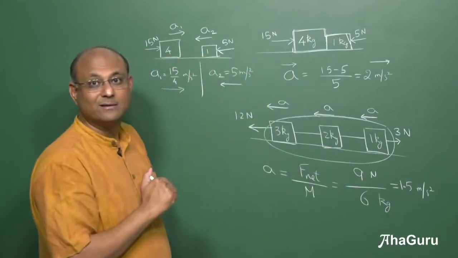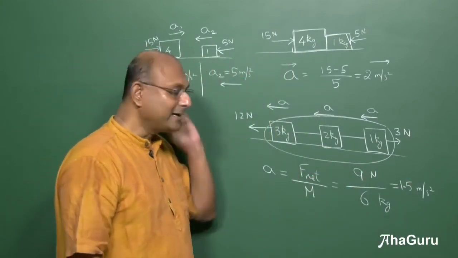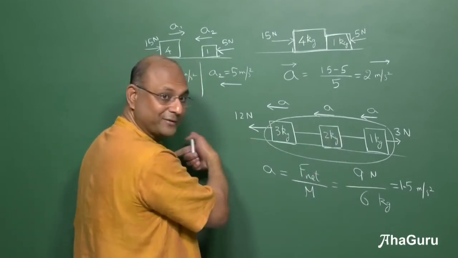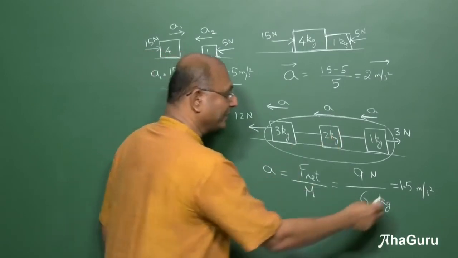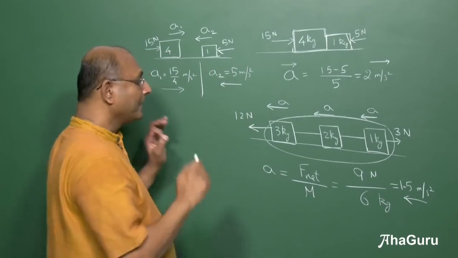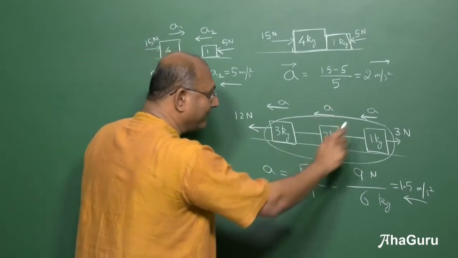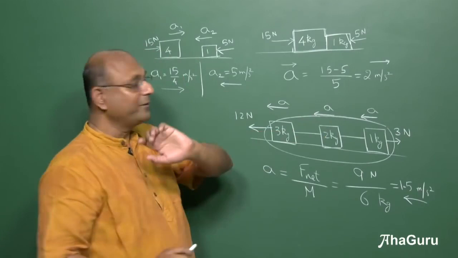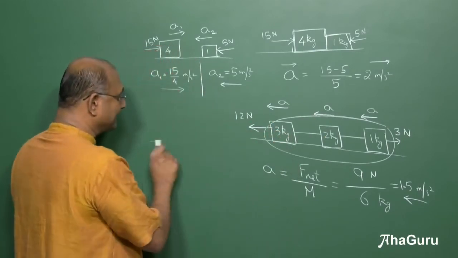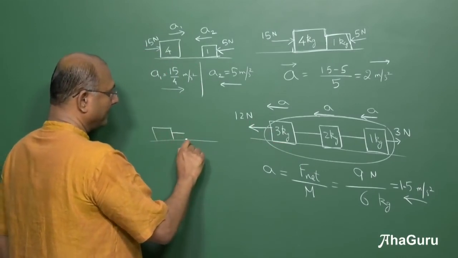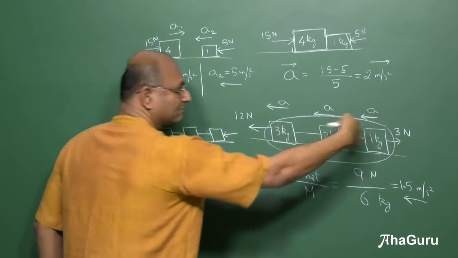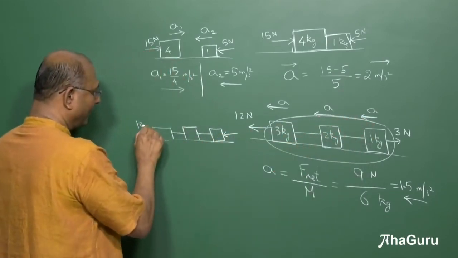What direction? Always think about the direction. What direction is the acceleration? This way. What is the direction of net force? This way. What is the direction of acceleration? This way. So the direction of acceleration is this way. Okay? So I hope this is clear. Now please keep in mind that we are doing very simple problems. Everything is moving together. That's why we can use it. If I took the same example and then I started pushing 3 newtons, 12 newtons.